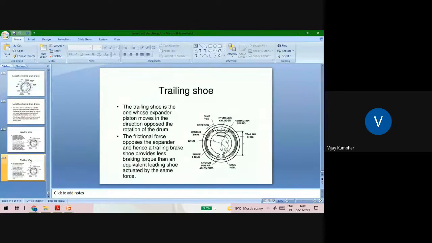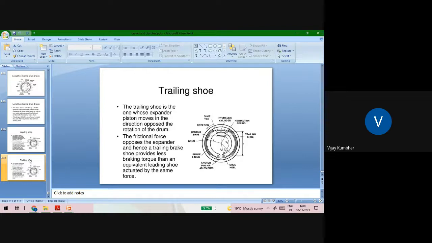And in the case of the trailing shoe, the expander piston moves in the direction opposed to the rotation of the drum. So the frictional force opposes the expander, and hence the trailing brake shoe provides less braking torque than an equivalent leading shoe actuated by the same force.